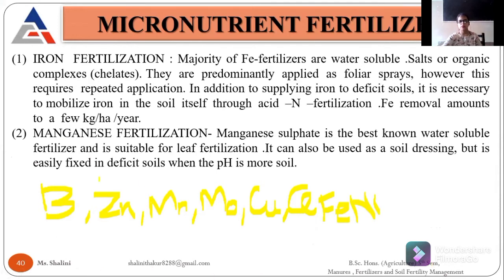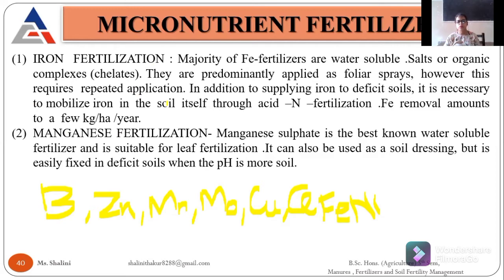So these are the micronutrients, and the fertilizers which contain these micronutrients are micronutrient fertilizers. If I talk about iron fertilizers, mostly they are in chelate form. It means we are preparing such structures, making salts or complexes, some complex material which contains these kinds of micronutrients, and they can be applied as a foliar spray.